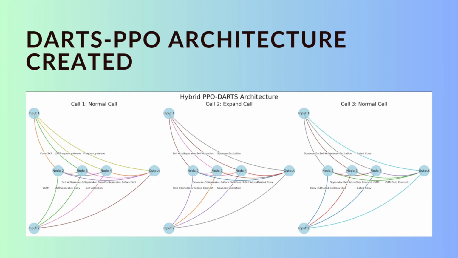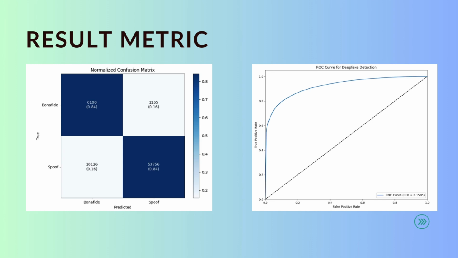The architecture was divided into cell 1, cell 2, and cell 3. Cell 1 were normal cells that were focused on frequency-aware operations and used more convolutional sets. Cell 2 used more attention, and later cells were used for feature processing and final output. As result metrics, we used a confusion matrix and ROC curve to understand how our model has performed. We were able to achieve over 90% accuracy on the dataset.